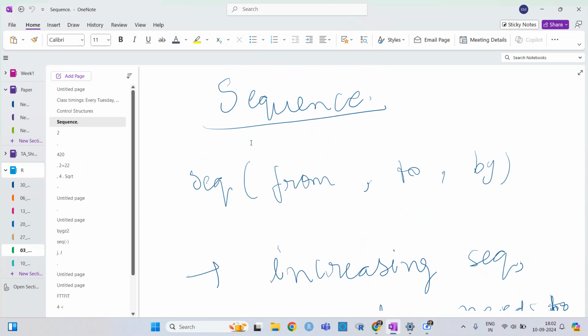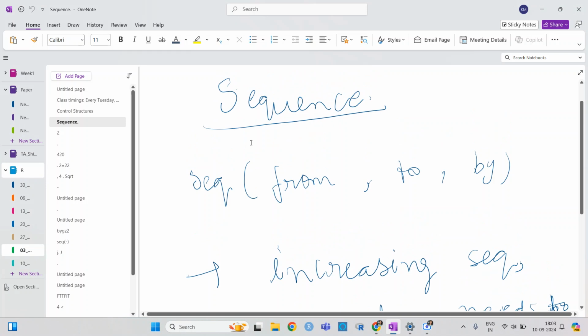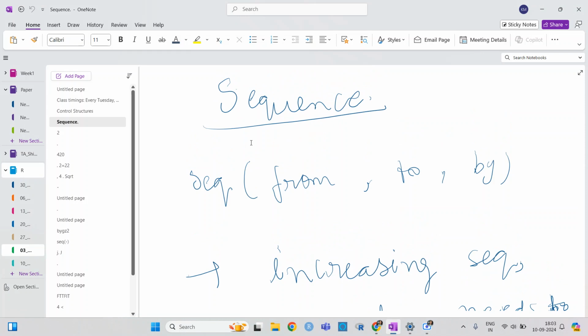If I say I have a sequence of n, where n is from 1 to 10, then it is 1, 2, 3 up to n, if n is a natural number. That way you can define it, and then the sequence can be taken in different ways.